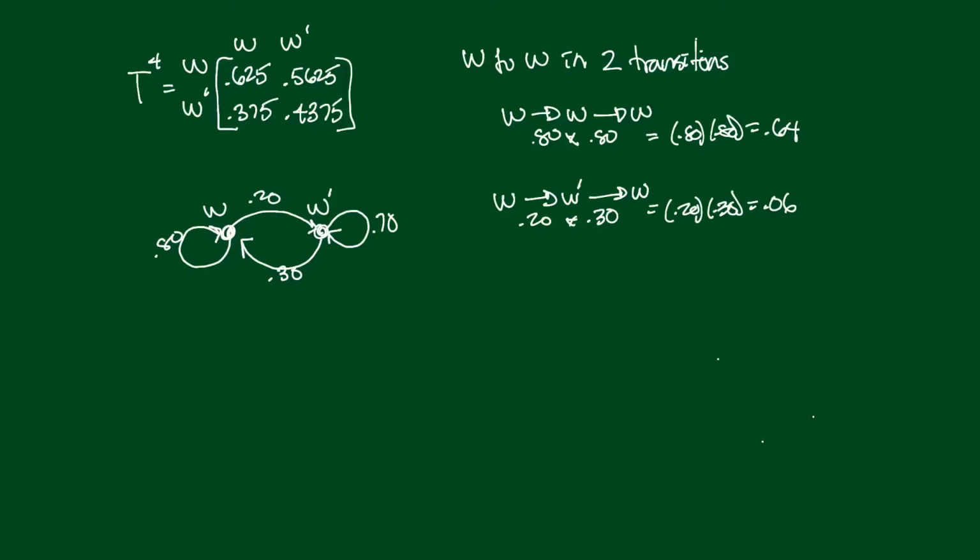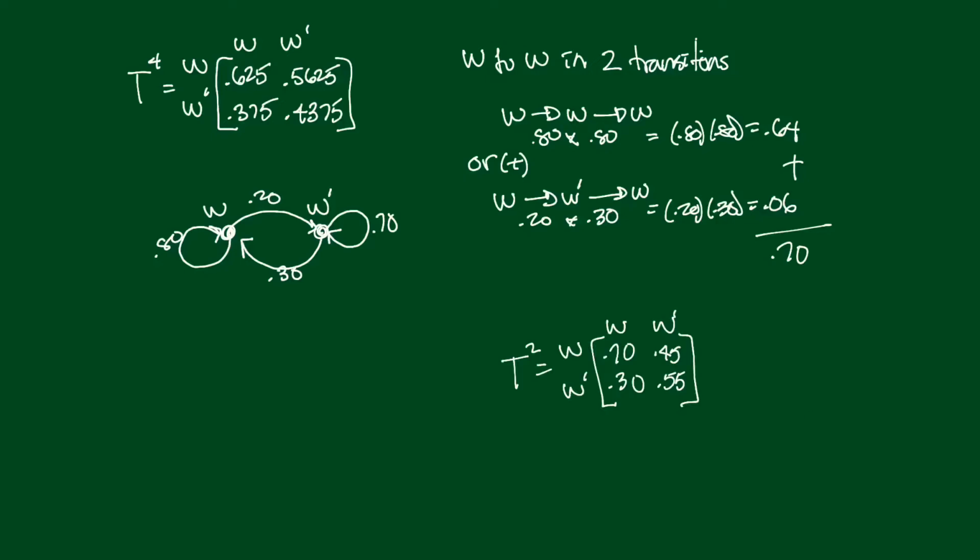And now, where are we trying to go? We're trying to go from working to working in 2 transitions. So we could do it this way, working to working to working, or, and we know as a plus, we could go working to not working, back to working. So I'm going to add these numbers together, and if I add those together, I get 0.70. And if you look at our original transition matrix and square it, what do you get? Working to working in 2 transitions is 0.70, and that's what we developed up here.